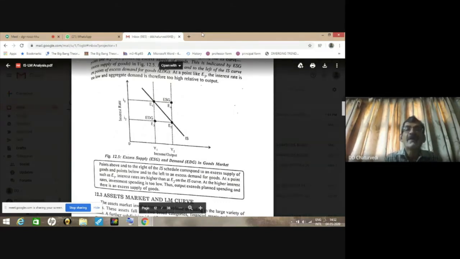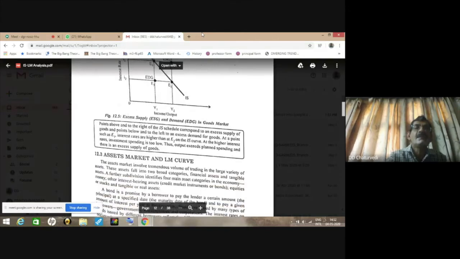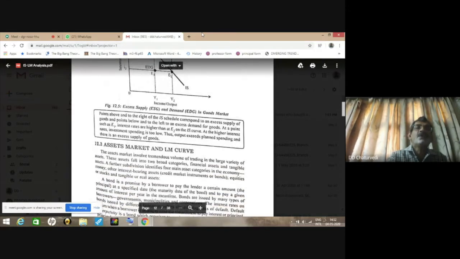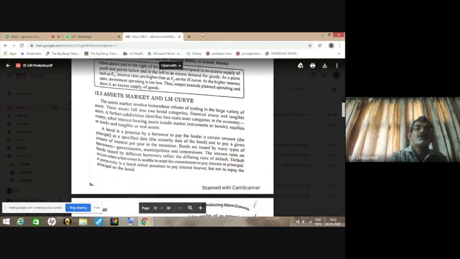And so if there is more planned spending, there will be excess demand for goods. So at point E3, there is excess demand for goods. In the case of E4, there is excess supply of goods. So only along the IS curve, there is neither excess demand nor excess supply of goods.